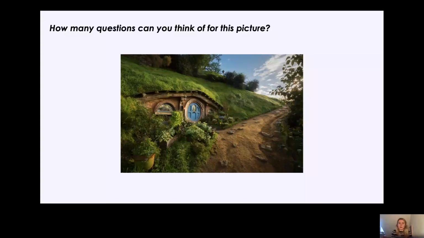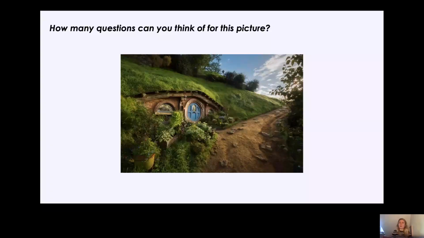Well, so did I. I came up with the question, who lives there? Who lives in this house? Why is it underground? And then I thought, well, where does the path lead to? Can you see that there's a path? Where does that path lead to? What does the house look like inside? Who waters the flowers at the front of the house? How do you enter the house?